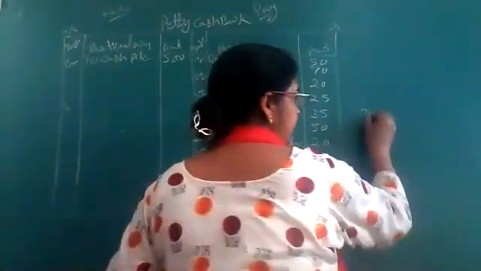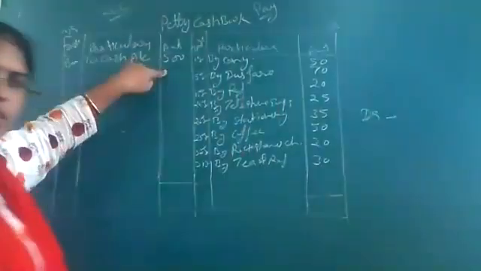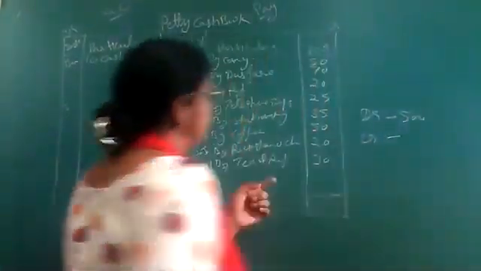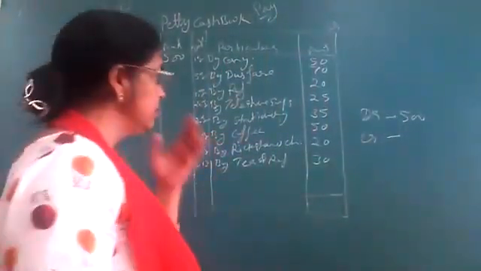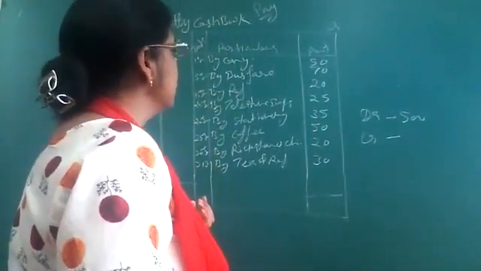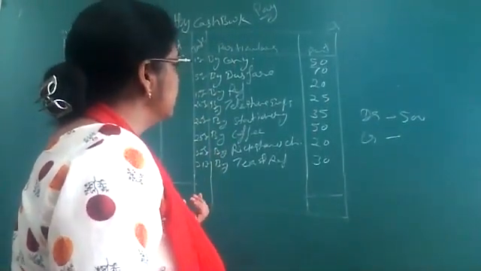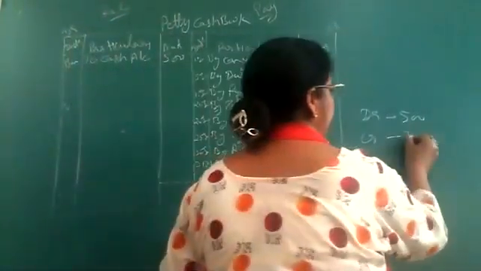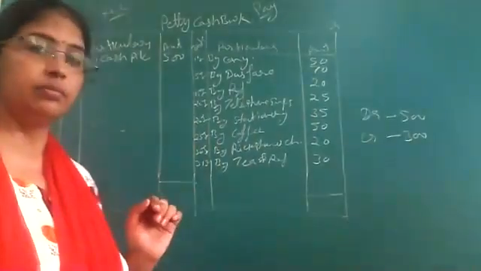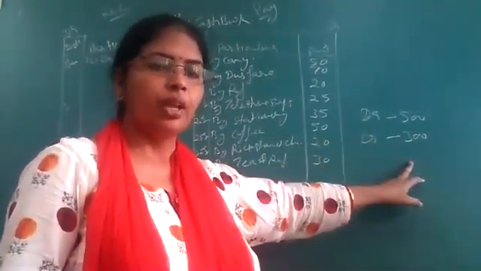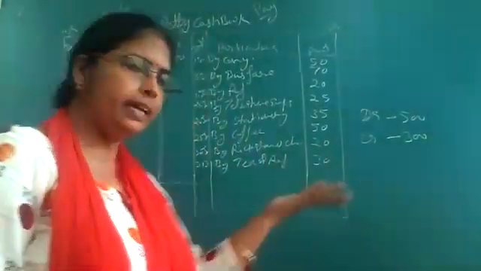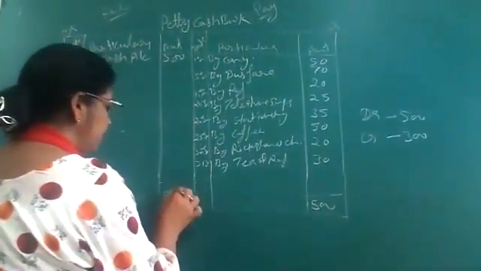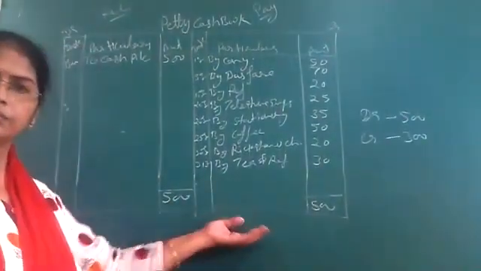See here, debit side total is 500. Credit side total is, just do the calculation everyone. 300 rupees. Clear? Now the bigger total will be both sides. Bigger total is 500. So both sides we will write 500 rupees. Okay.